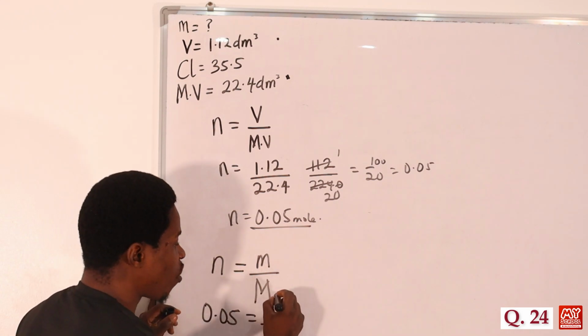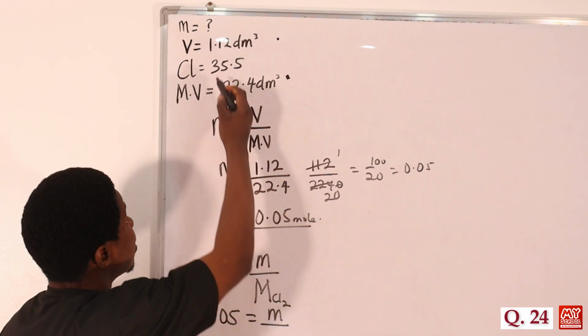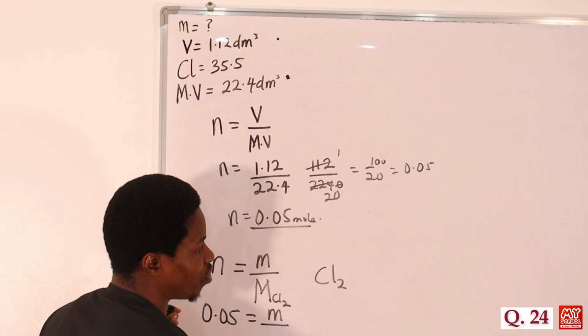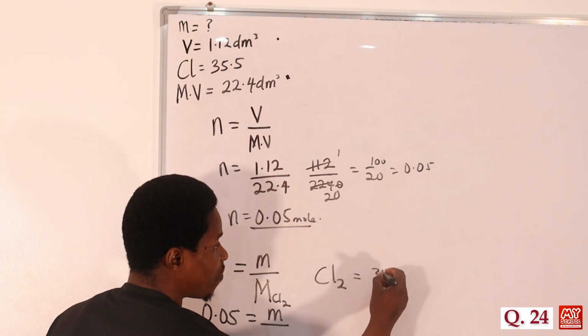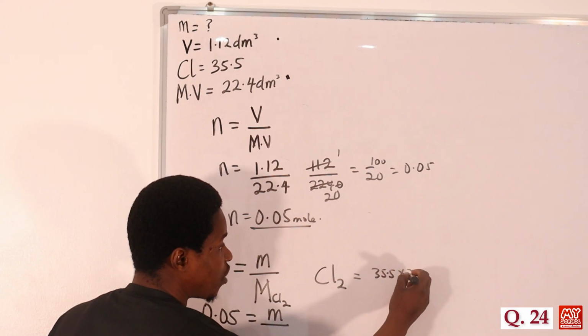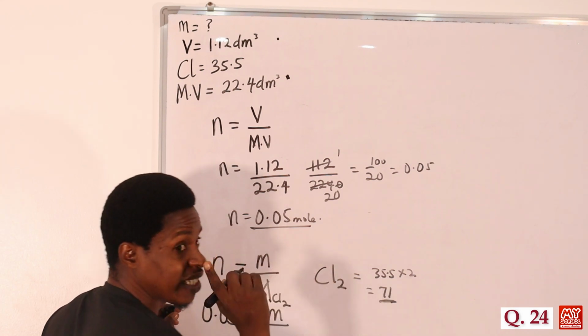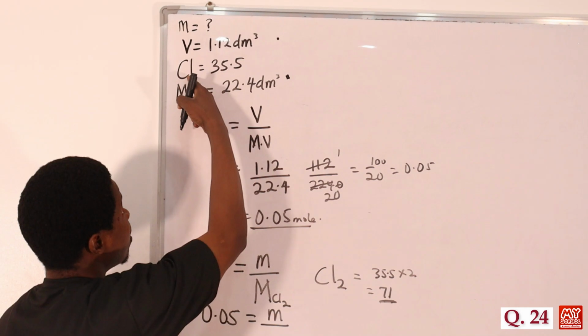Don't forget, chlorine gas, okay, is actually diatomic. So even though the mass is given as 35.5, chlorine molecule is always written as Cl2. So you cannot just use 35.5. So you are going to have 35.5 multiplied by 2, because it's 2 of that. So that gives us 71. So you are using this. Please take note. Many students will just bring in 35.5 as the mass of chlorine here.